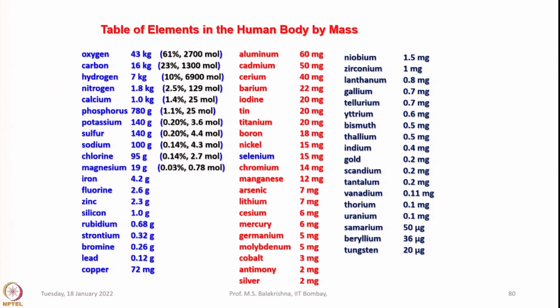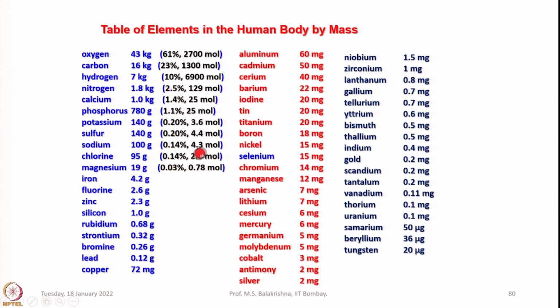And then if you look into this table, it shows the elements found in the human body by mass, and of course whatever I have put here up to magnesium, in the blue color, are very essential for human beings, and I have also given in what ratio they are present in our body.